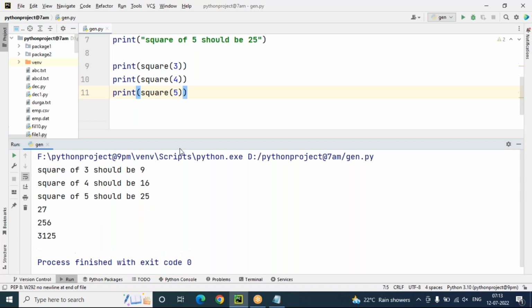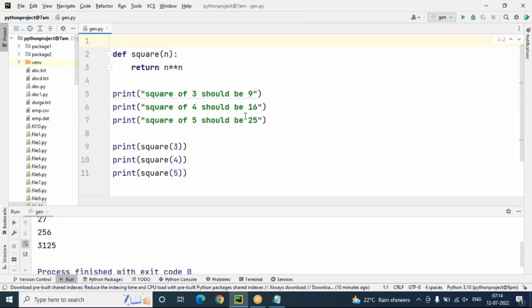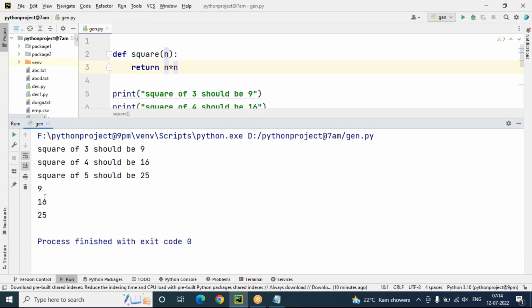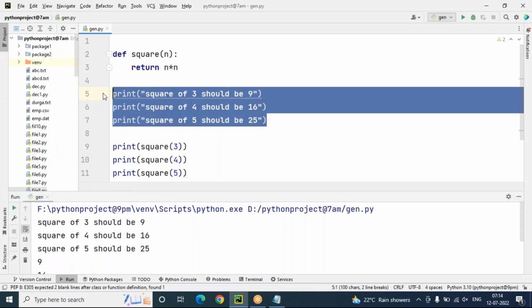Got my point? So whenever it is not correct, I would like to rectify the issue where it is. Here, instead of single star, I'm using double star. So let's remove this, and only single star I'm using for executing this square function. Even if we got the correct output now, for clarity purpose I had included extra print functions.